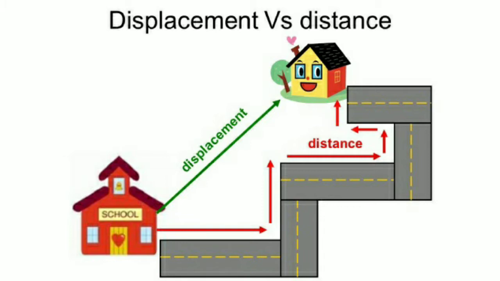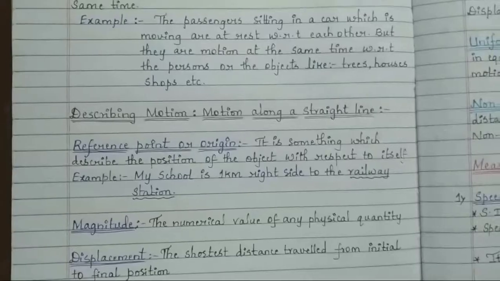I think you have got an idea what distance traveled and displacement are. Displacement is nothing but the shortest distance traveled from initial position to final position, whatever the position is.